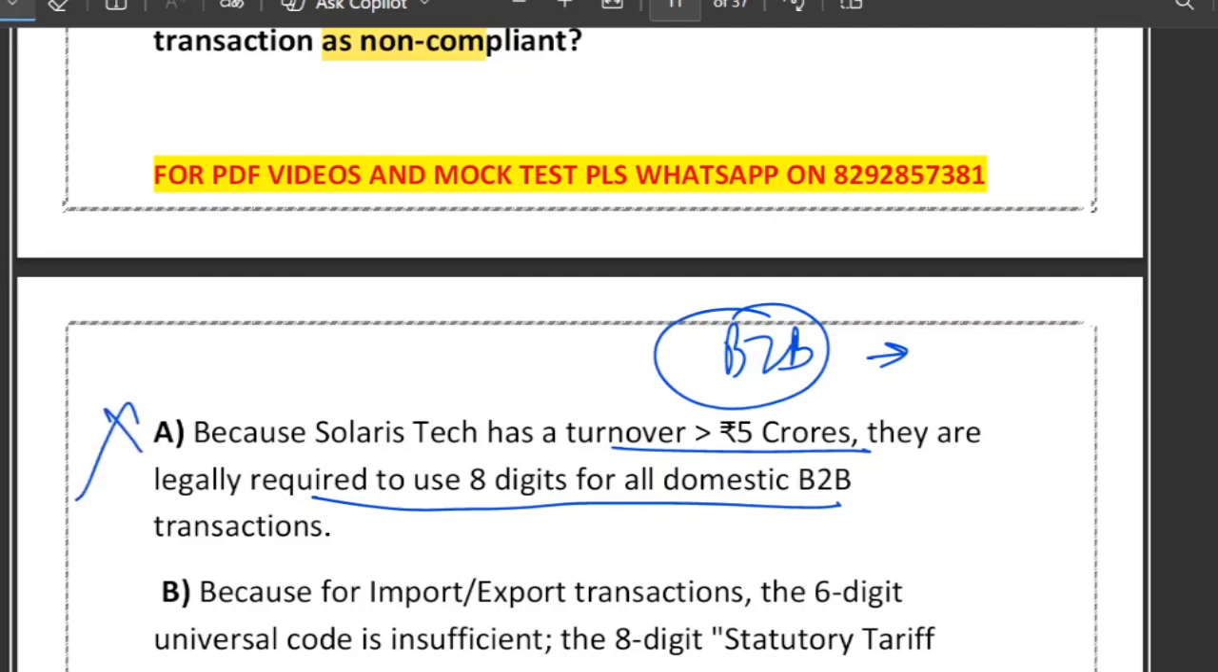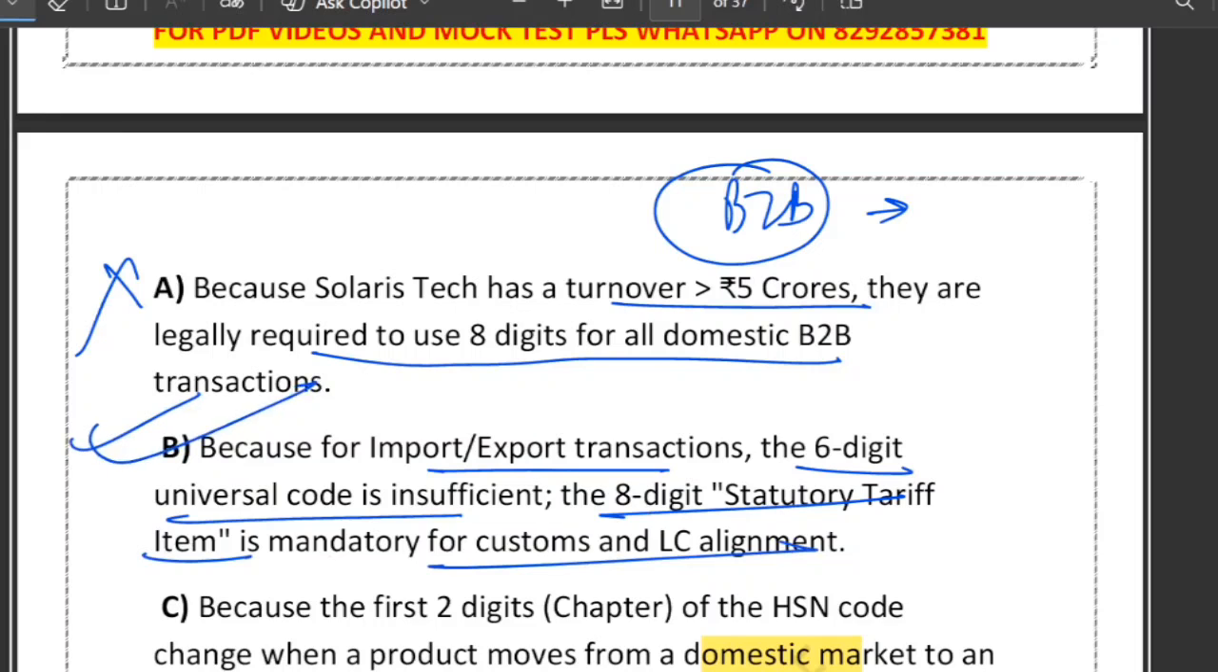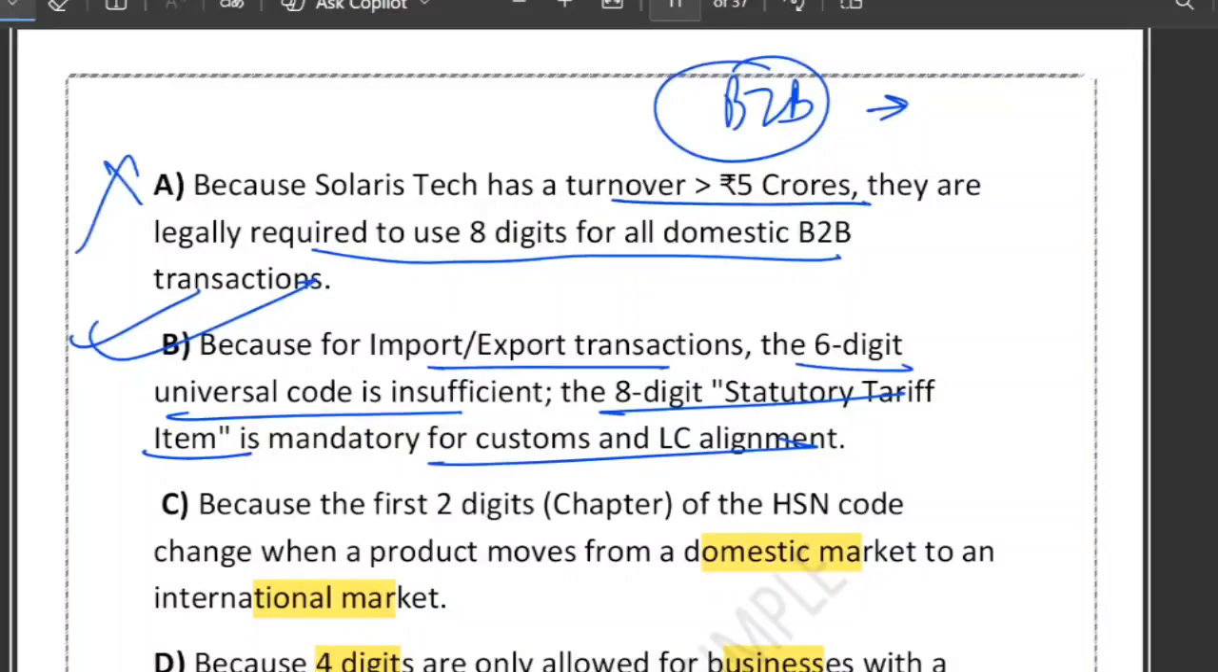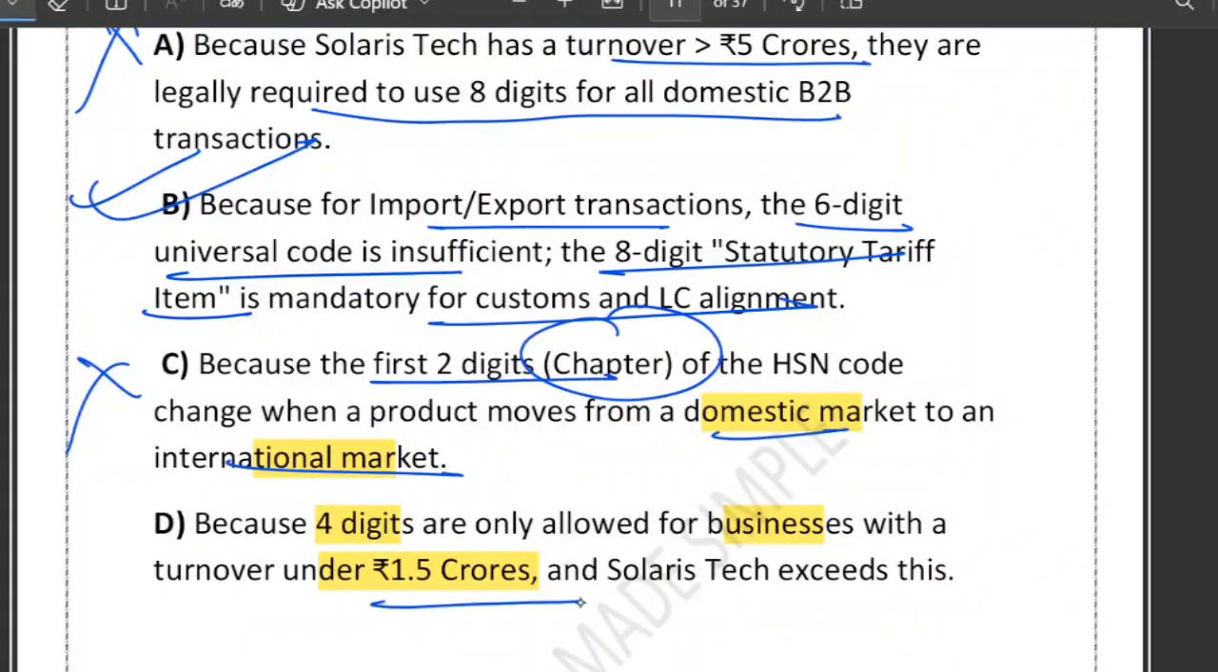What about option B? Yes, B is correct. It says that for export and import transaction, the 6-digit universal code is insufficient, and the 8-digit statutory tariff item is mandatory. What about C? C says that the first 2 digits of the chapter never change, and he says that they changed. Actually, the first 2 digits indicate the chapter and never change. Classification remains constant globally. Option D says that the 5 crore rule is outdated and irrelevant here, so export rule overrides turnover-based GST relief. This is completely wrong. So option B is the correct answer.